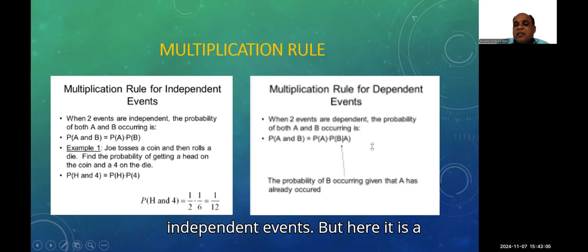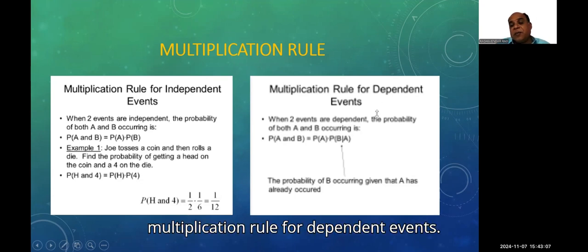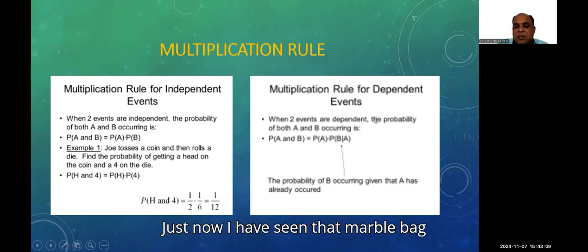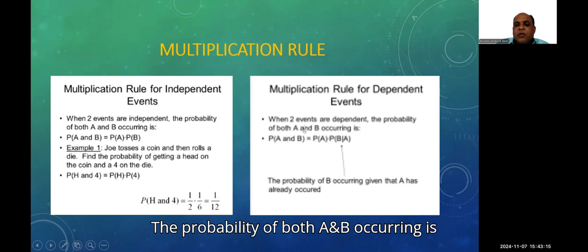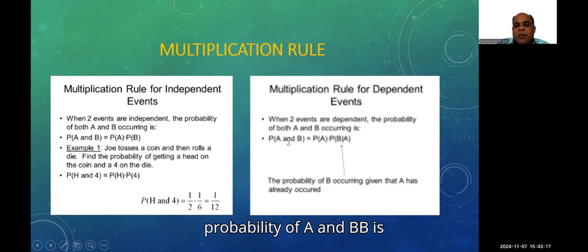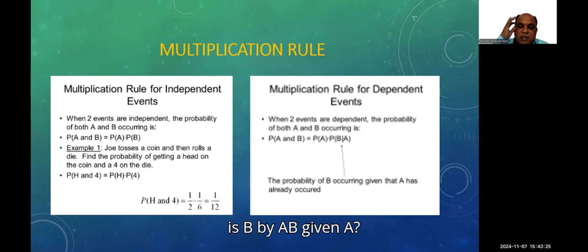But here is the multiplication rule for dependent events. Just now we have seen the marble bag. When 2 events are dependent, the probability of both A and B occurring is probability of A into probability of B by A. What is B by A?